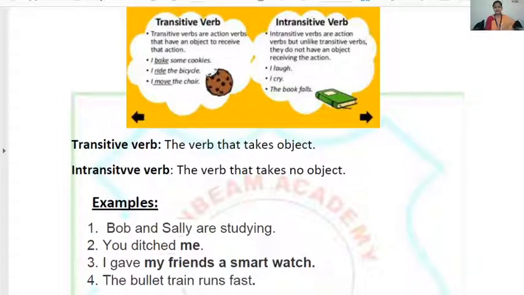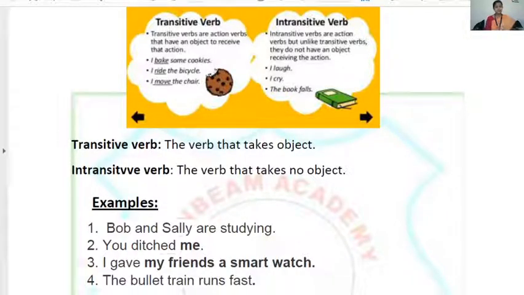Clear? Now, next, the bullet train runs fast. What is my main verb here? Runs. Okay. Now, ask the question. Runs what? Did you get the answer? The bullet train. You can say that, ma'am, the bullet train, but bullet train is my subject here as it is used before the main verb, while objects are always the receiver of action. They are used after.